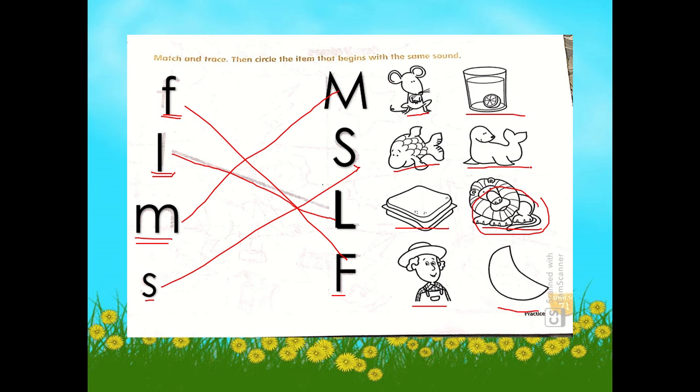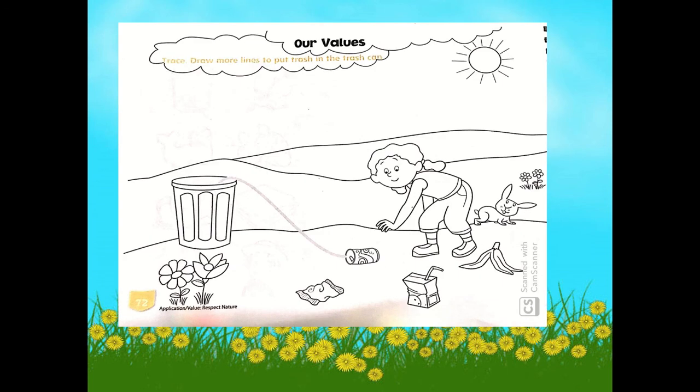Now this time, turn your book to page 72. Now look at the girl. What is the girl trying to do? Very good. The girl is trying to pick the trash. And where do you think the girl will put the trash? In the trash bin. Very good. The girl is trying to pick the trash and she will place it in the trash bin.